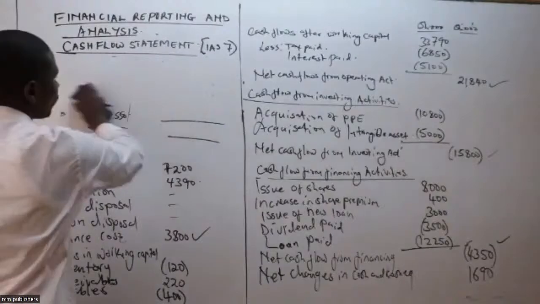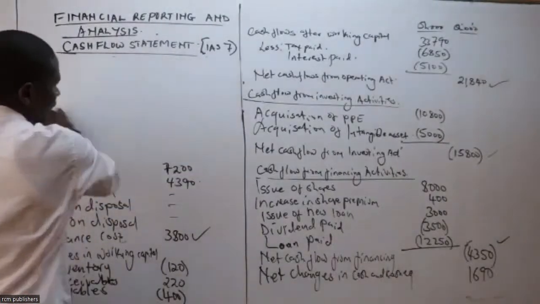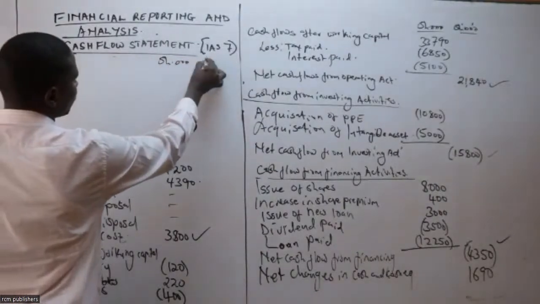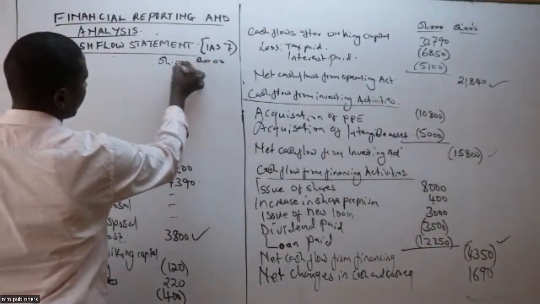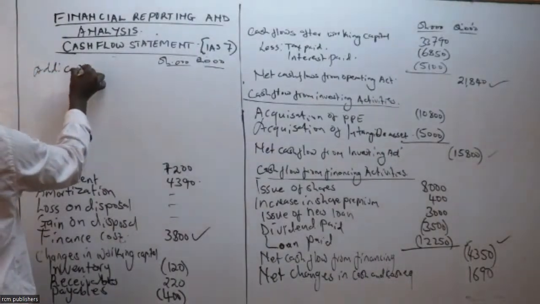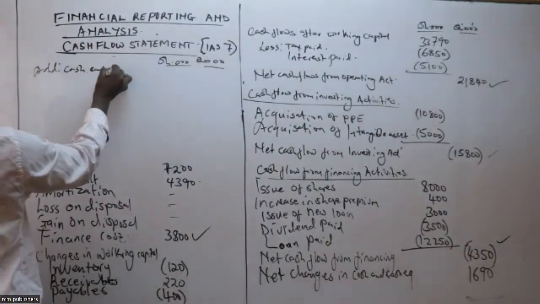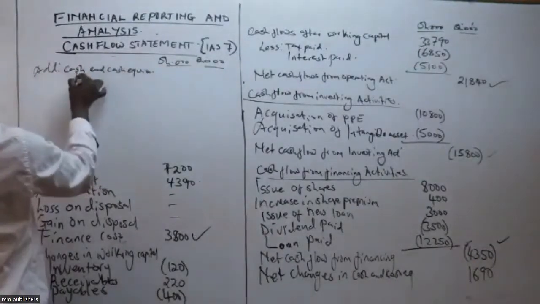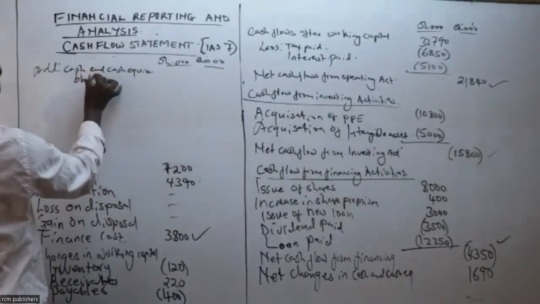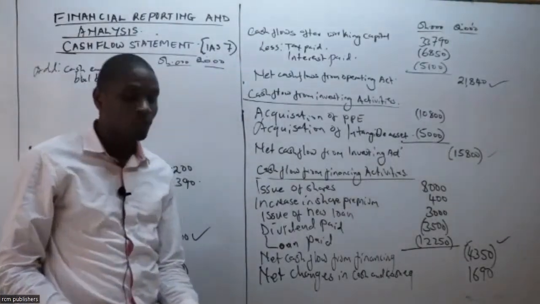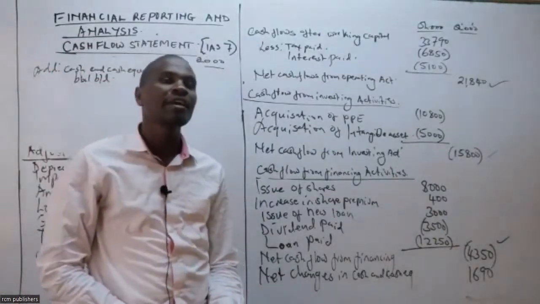cash and cash equivalent brought down. How do we get the cash and cash equivalent balance brought down? You go to where we have the current assets.